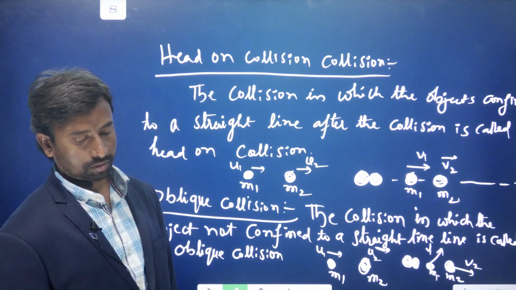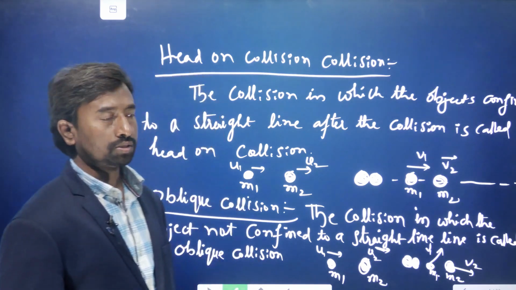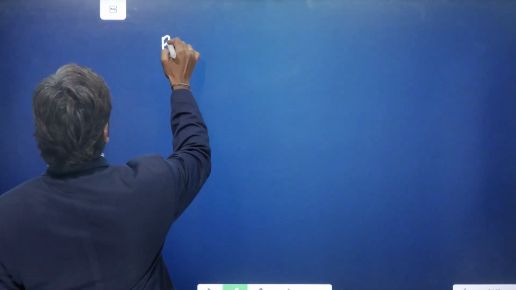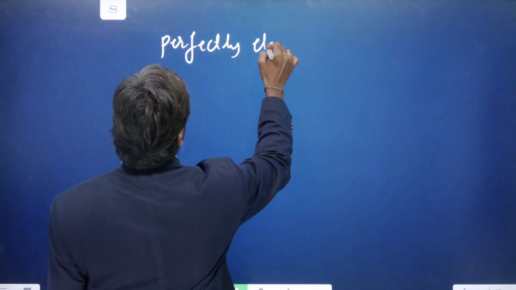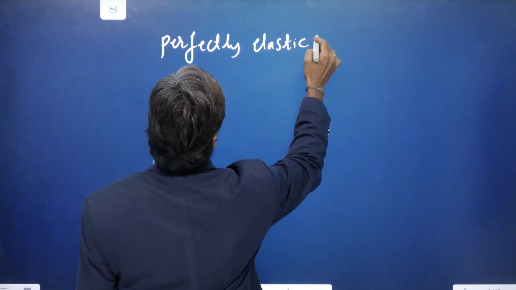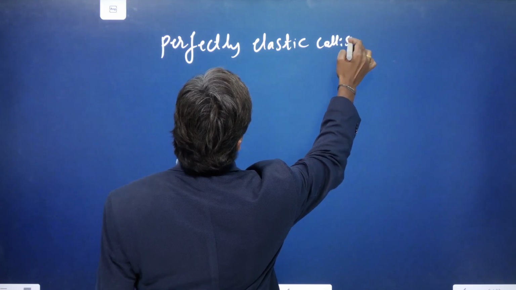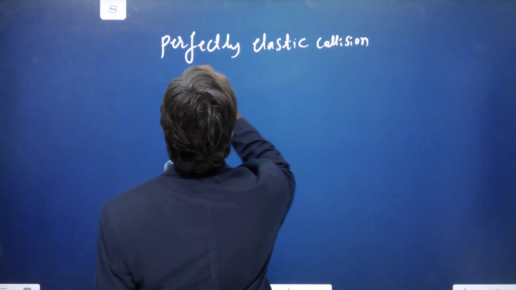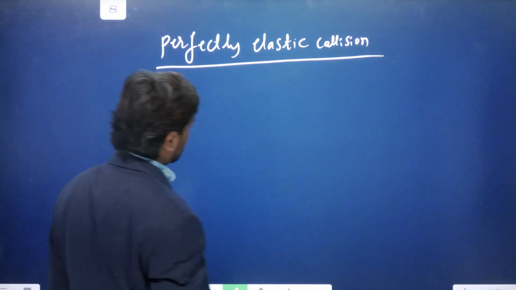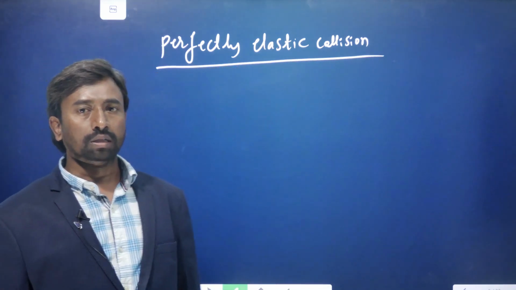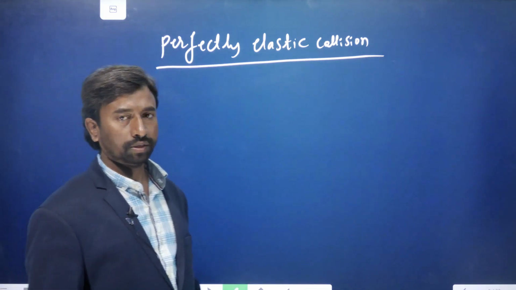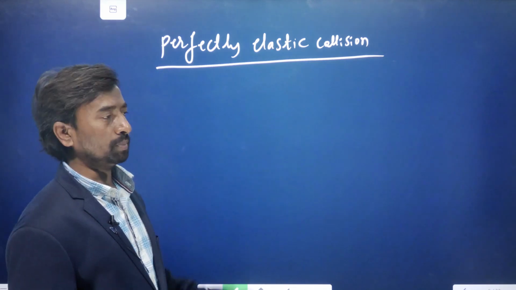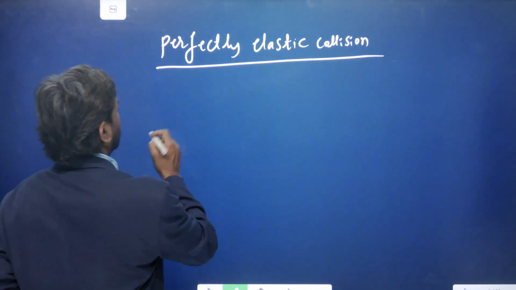Now we are going to see the perfectly elastic collision. A perfectly elastic collision is one where there is conservation of linear momentum before and after the collision, and also conservation of kinetic energy. So now we'll see the first case.